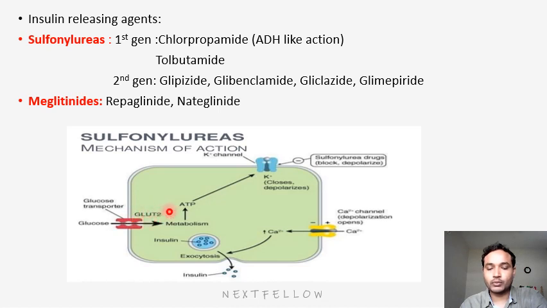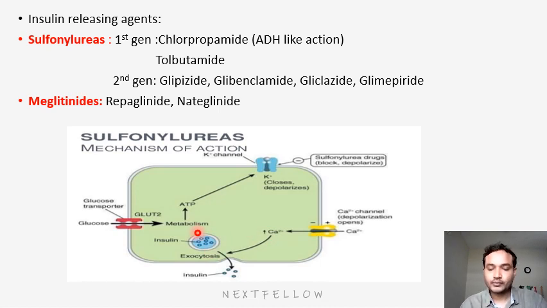This glucose produces ATP. This ATP binds to the ATP dependent potassium channel and blocks it, so there will be more potassium inside, leading to depolarization, which allows more calcium intracellularly. This calcium helps in exocytosis of insulin. This is the normal insulin secretion mechanism.